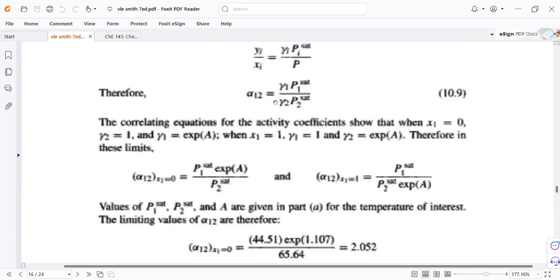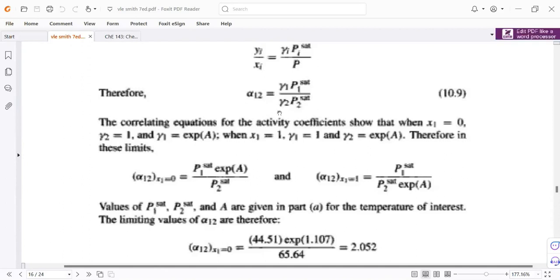All right, next we substitute those limiting values for gamma sub 1 and 2 at x equal to 0. For example, at first we use gamma sub 2 equal to 1.